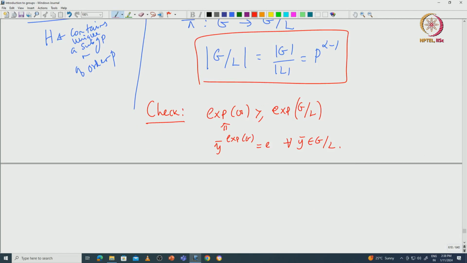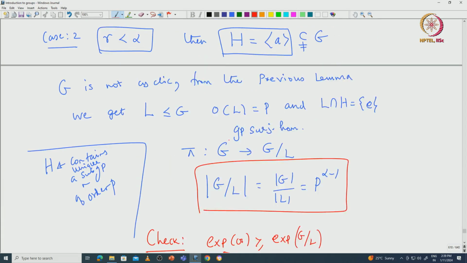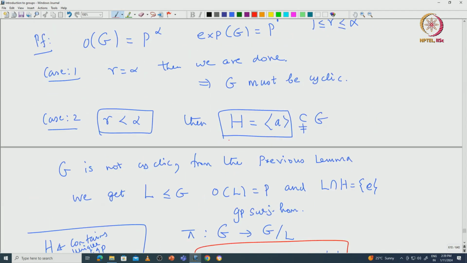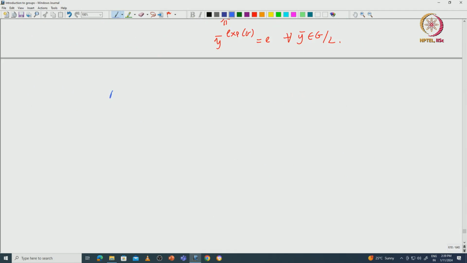Now look at the corresponding subgroup of G mod L that corresponds to H. You have this surjective map pi from G to G mod L, and L is chosen in such a way that L intersection H is trivial.